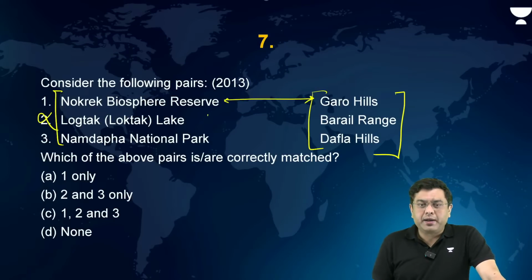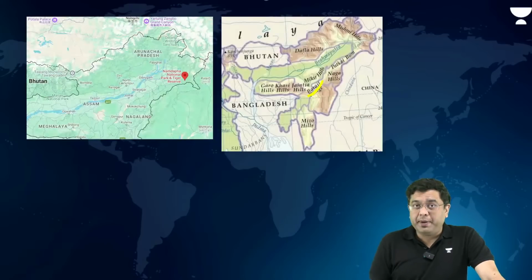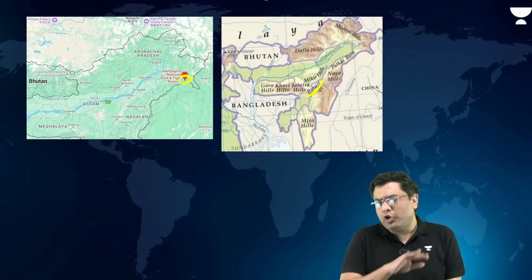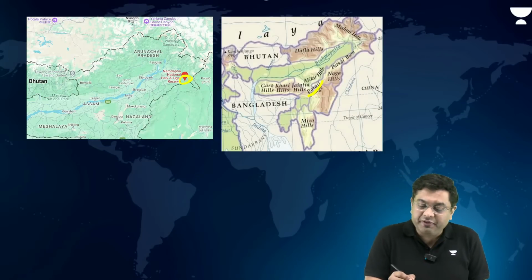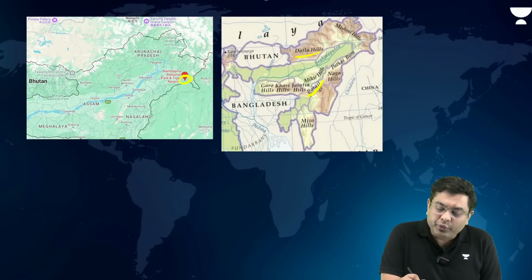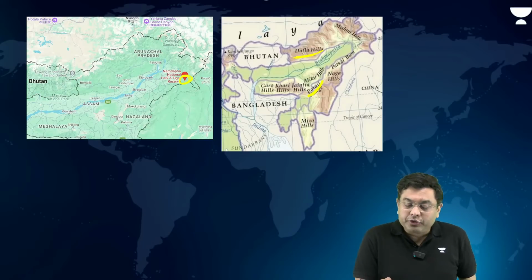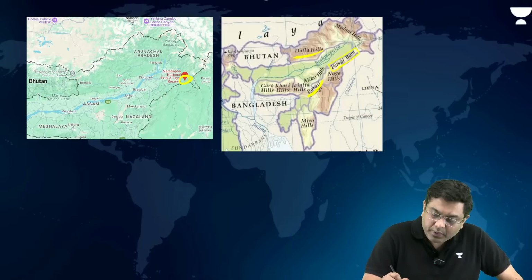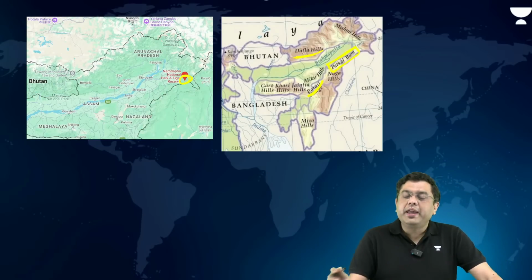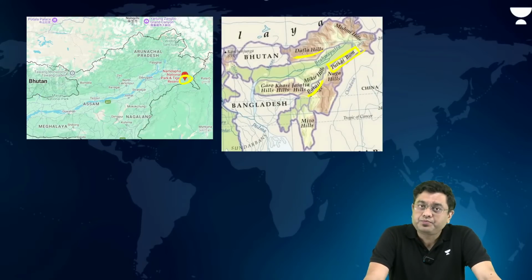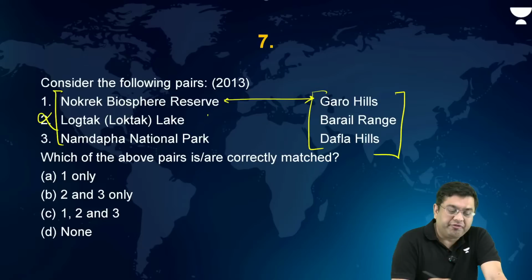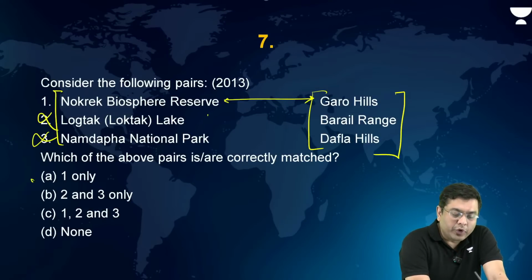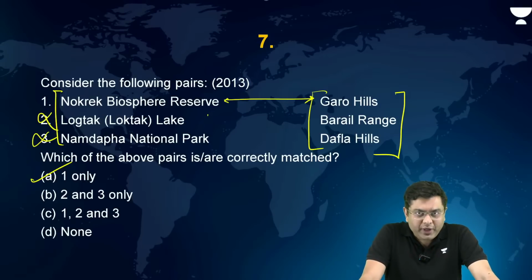Then Namdapha National Park. When we talk about Namdapha National Park, where is Namdapha? It is situated in the southeastern part, or rather the eastern part of Arunachal. But where are Dafla Hills? This is where you have the Dafla Hills. So Namdapha, on the other hand, will lie in the region around Patkaibam. That is where Namdapha will lie. So it is not in the case of Dafla. So the correct answer in this case is going to be A, that is 1 only.